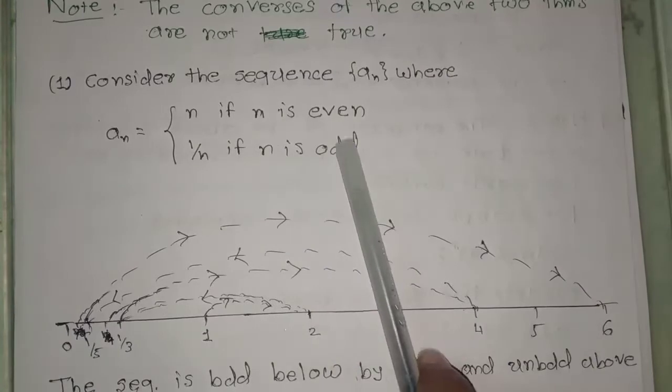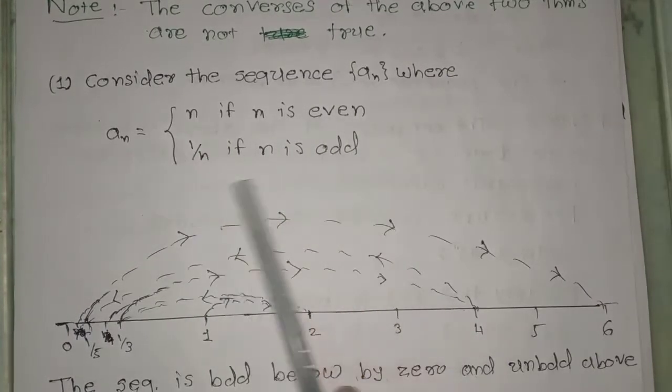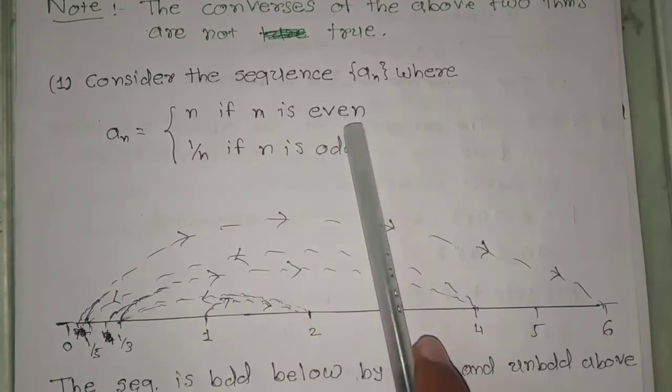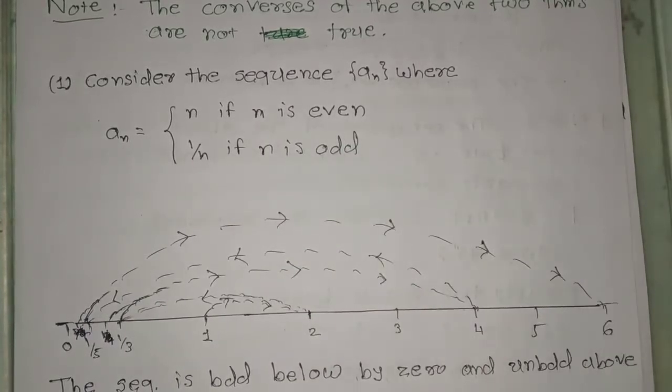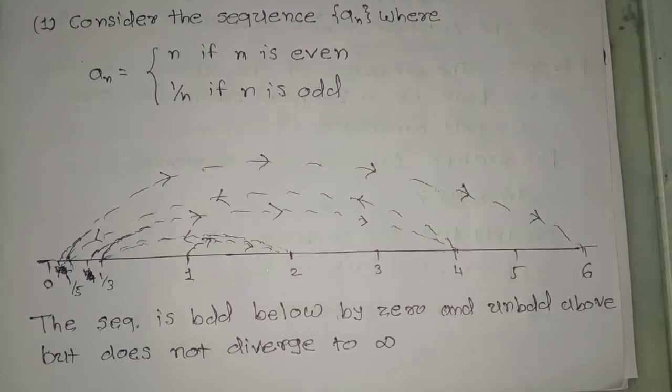But here in this case, I can see that the limit of its odd terms is 0 and the limit of its even terms is infinity. So the sequence does not diverge to infinity, but the sequence is unbounded above and bounded below.